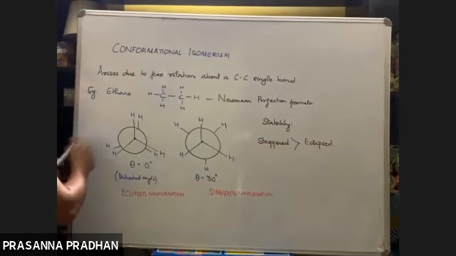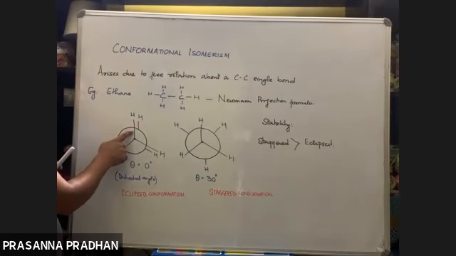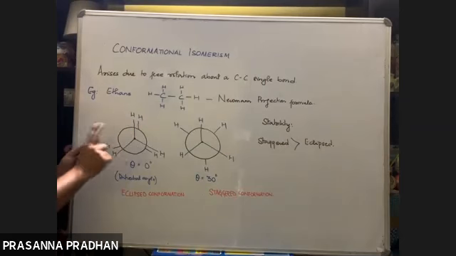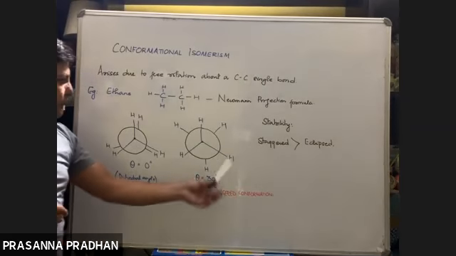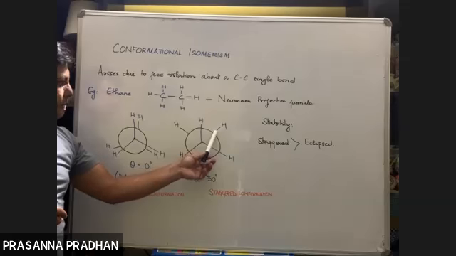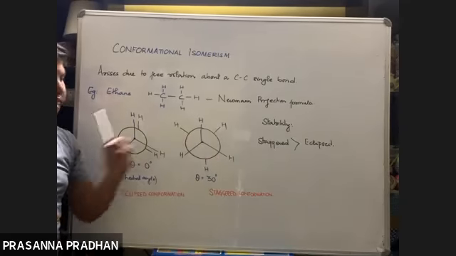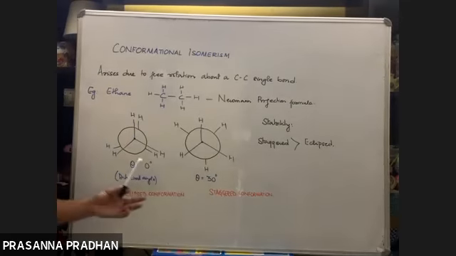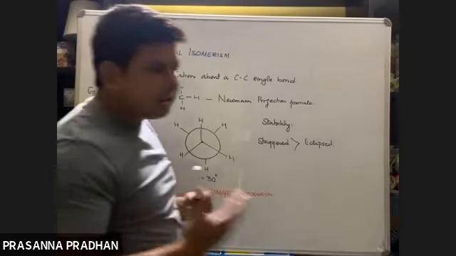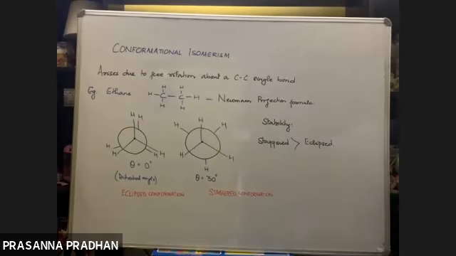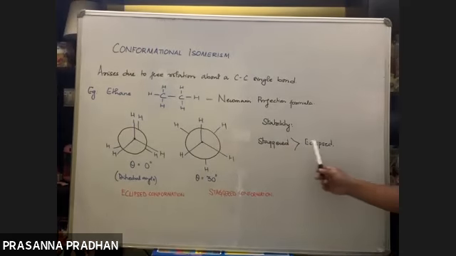Eclipse means the two hydrogen atoms are very close to each other. So this electron and this bond pair of electron, they repel each other. Whereas in staggered conformation, they are quite far away from each other like this, right? So they will experience less repulsion. So repulsion means yes, they are unstable. So due to repulsion, the eclipse conformation is less stable than a staggered conformation.